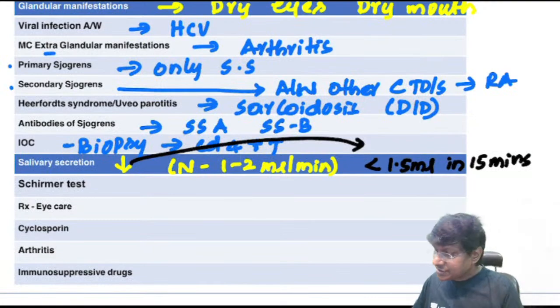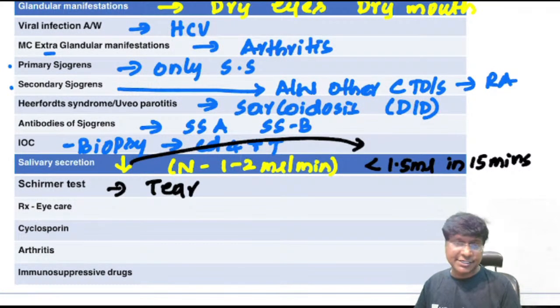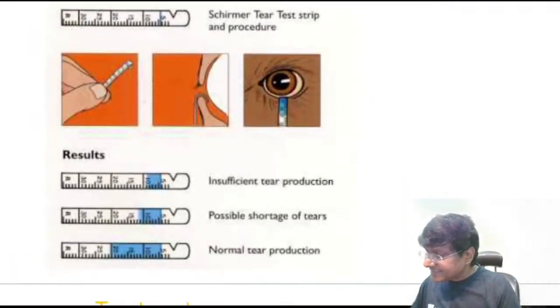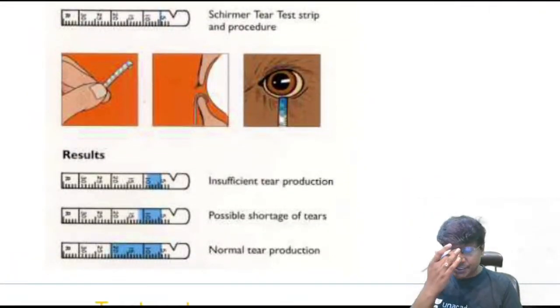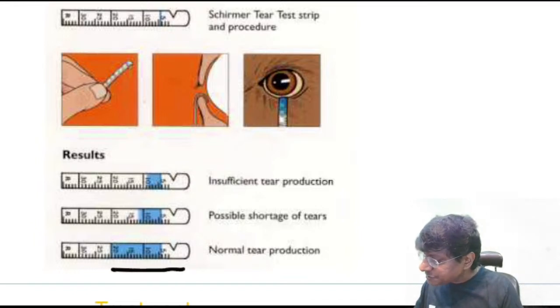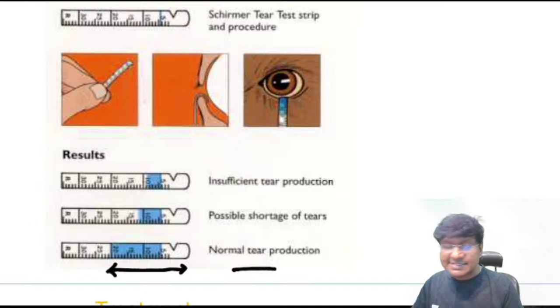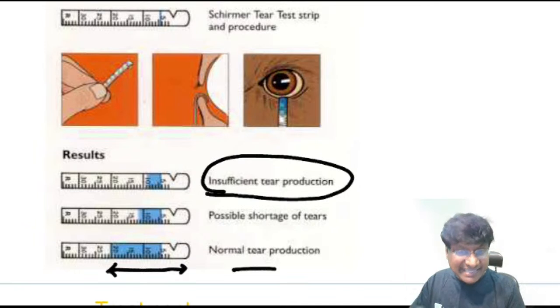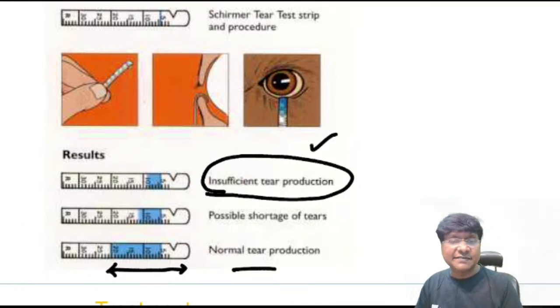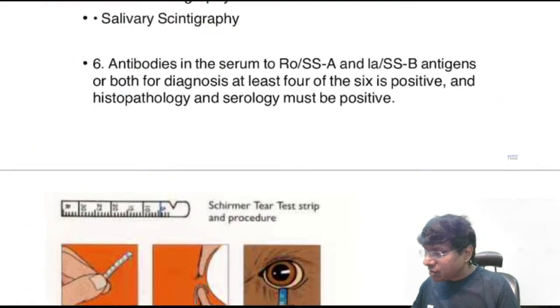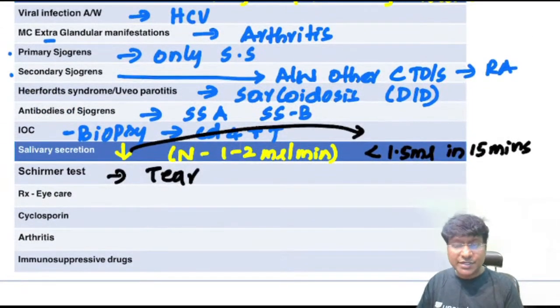Then coming to the Schirmer's test. Schirmer's test is mainly to test the tear secretion. Here we will place a litmus paper. So when will you consider that there is a normal tear secretion? You place this litmus paper for 5 minutes. If the litmus paper is blotted up to 20 centimeters, then it is considered to be normal tear secretion. But if the litmus paper is blotted less than 10 centimeters, then we consider it as insufficient tear production. So how will you test the tear production? That is by your Schirmer's test.